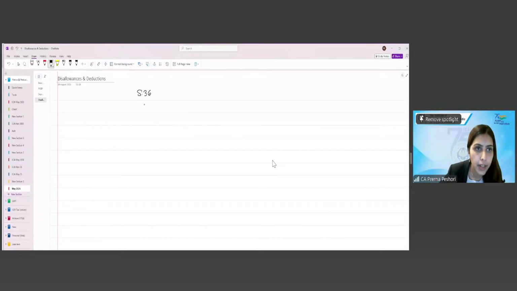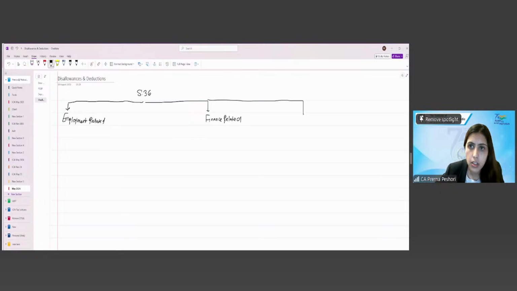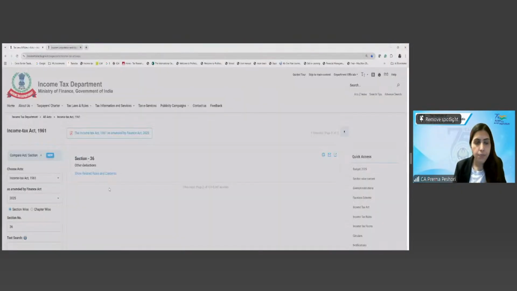So I'm dividing into first different buckets. Employment related. Second one is finance related, and the third one is my others. Okay, so let us start with it.